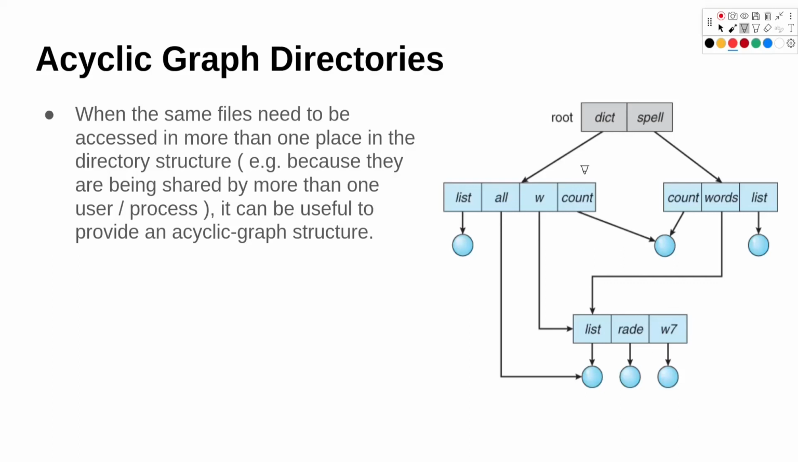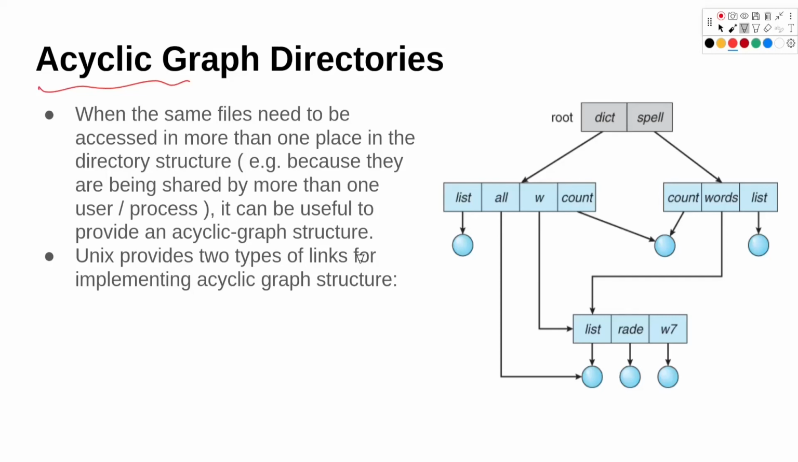So very common one that is used is acyclic graph directories. So when the same files need to be accessed in more than one place, maybe they are being shared or we have a copy of that somewhere else in another folder, it can be useful to provide an acyclic graph structure. So Unix provides two types of links for implementing acyclic graph structure.